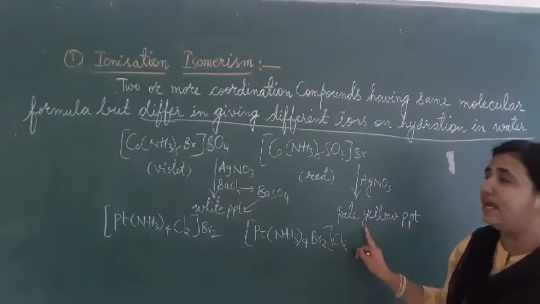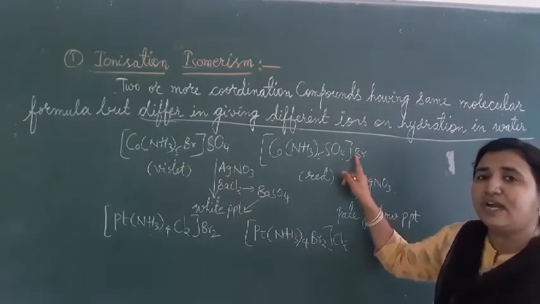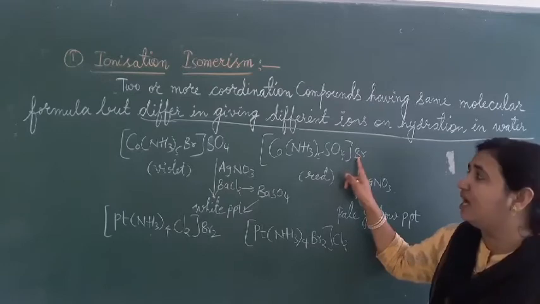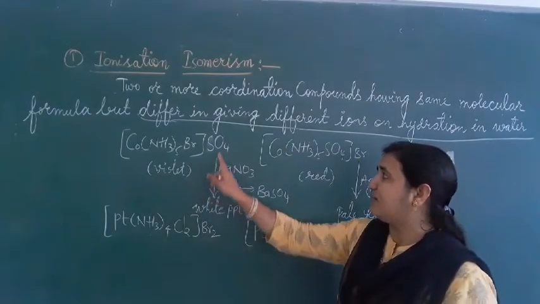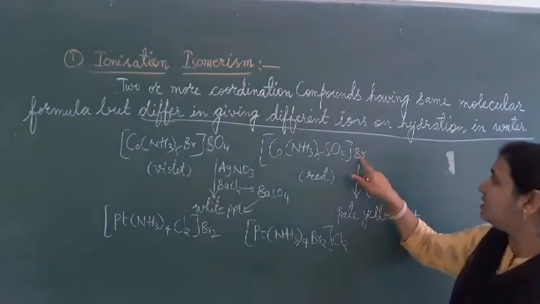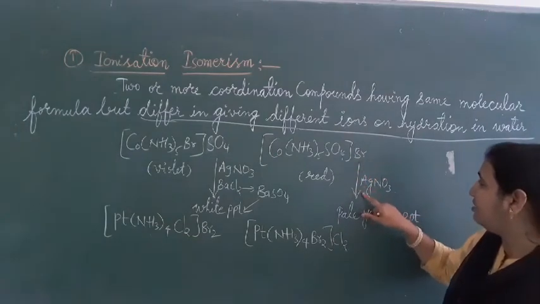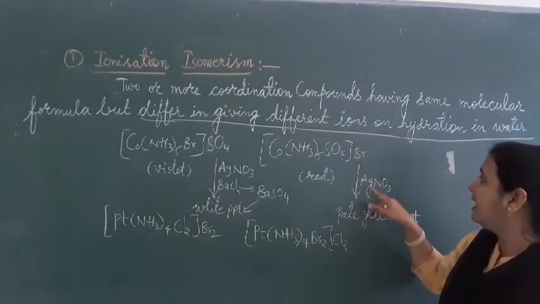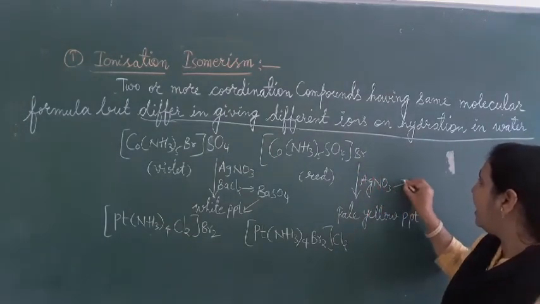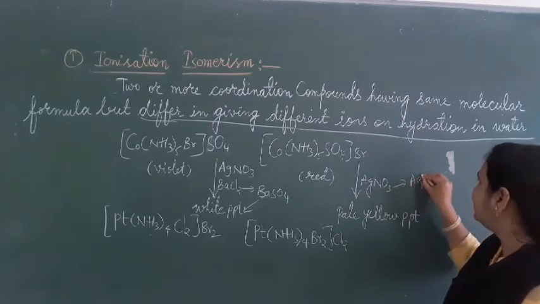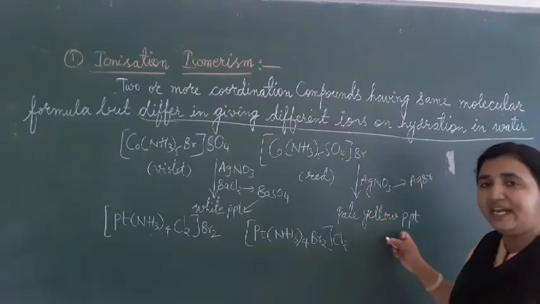So here the counter ion is Br, and in the other compound the counter ion is sulfate. Because the counter ion is Br, it reacts with AgNO3 and we get AgBr, a pale yellow precipitate.